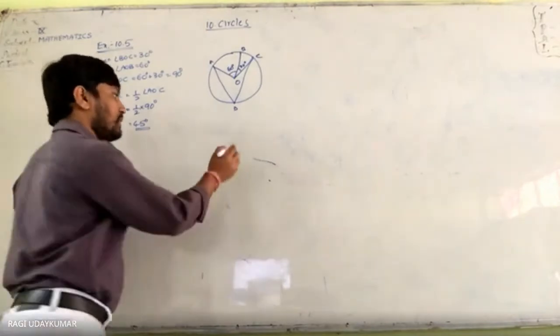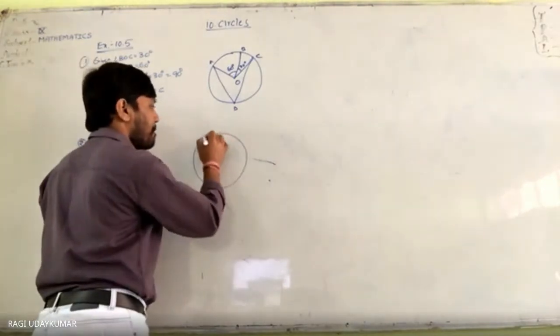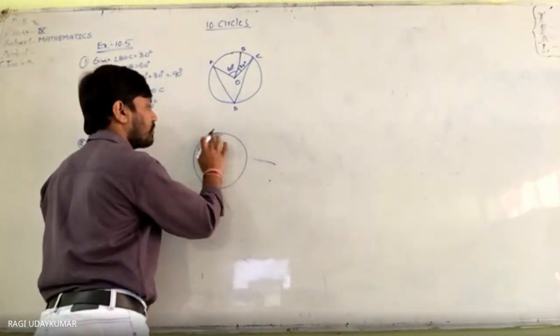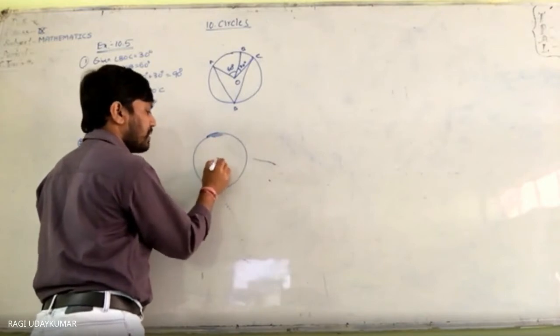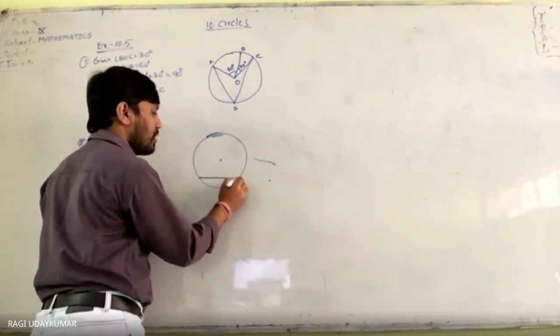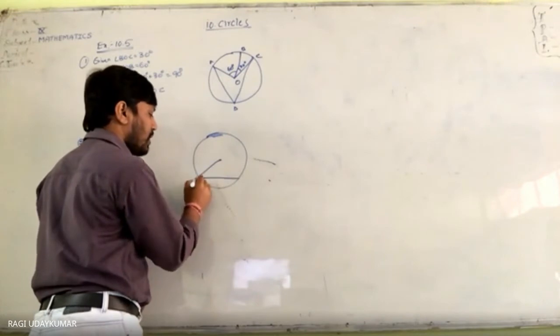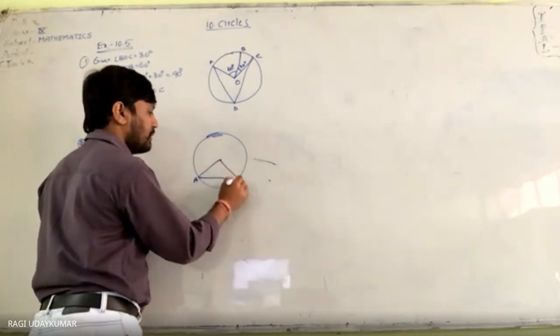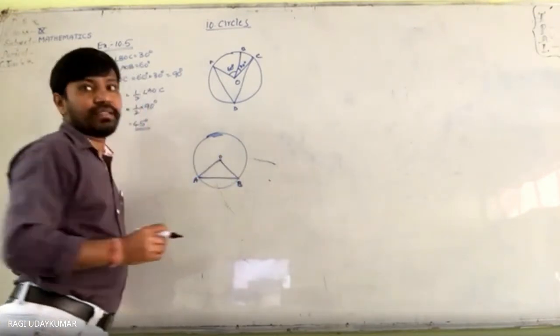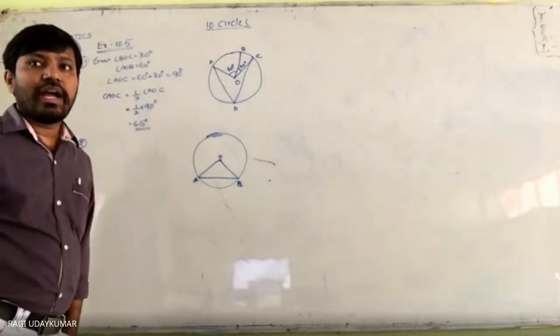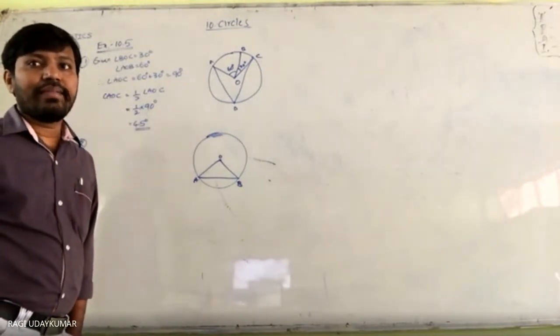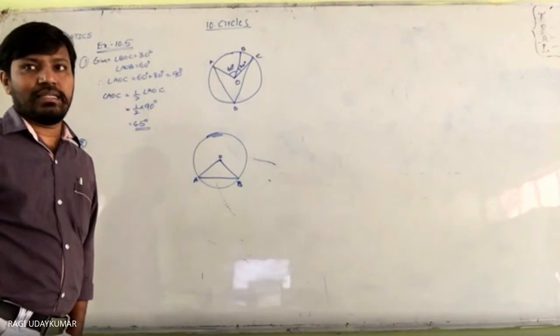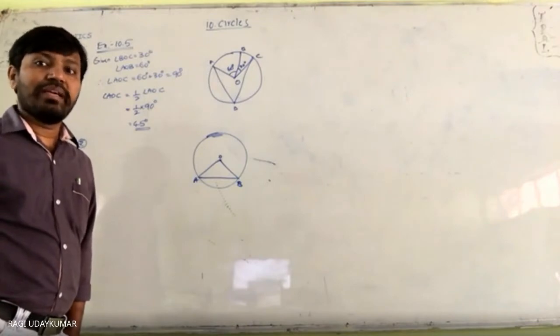Here is the center. Let us consider the chord AB. OA, OB are radii. And it asks you to find the angle subtended by the chord at a point on the minor arc and also at a point on the major arc.